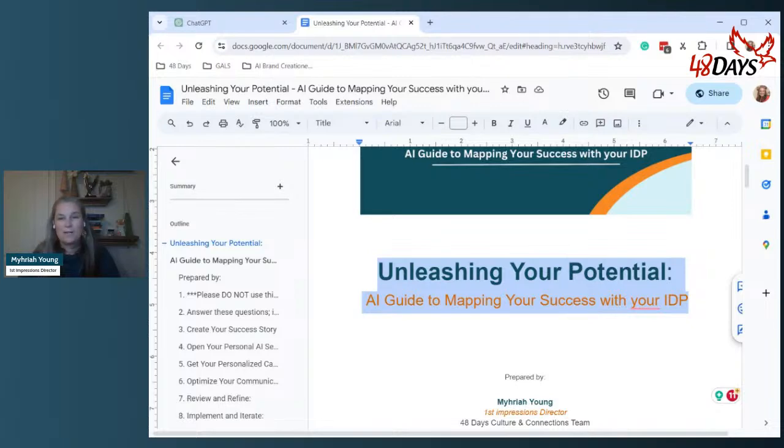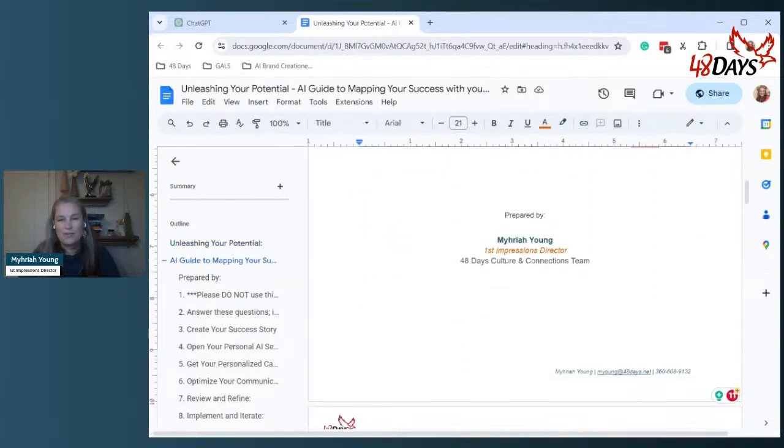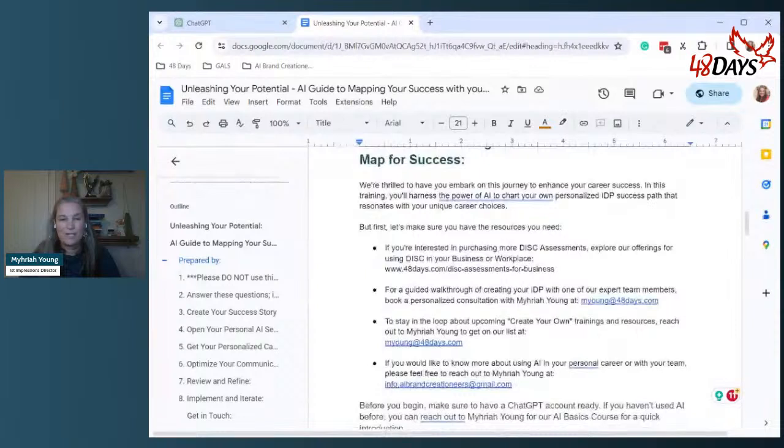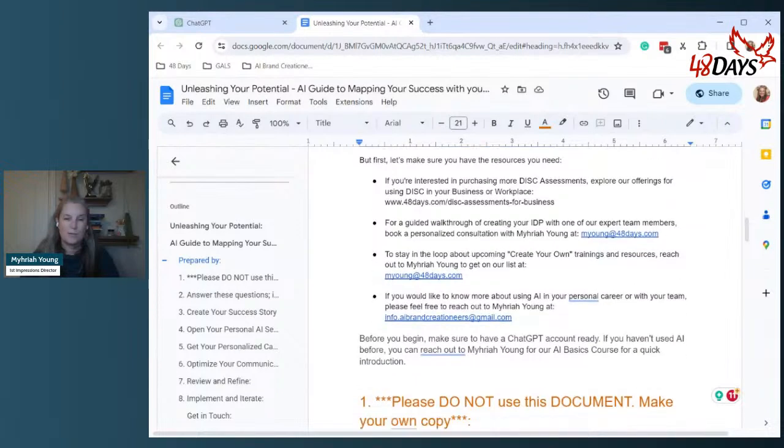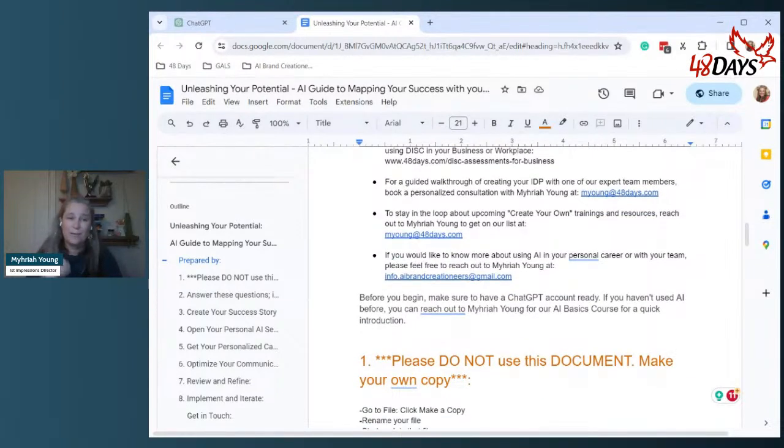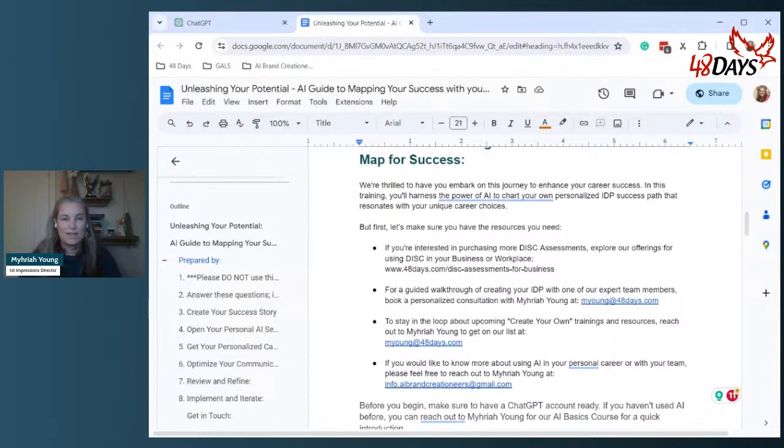So we're going to walk on through, and I'm just going to walk you through here where we have some information about if you have used DISC, if you've never used DISC, some information about it. And then also if you would like to use that to incorporate. This is really great if you are looking for a job or if you're looking to enhance your career where you are. These are really fantastic tools. So feel free to reach out to us at any point.